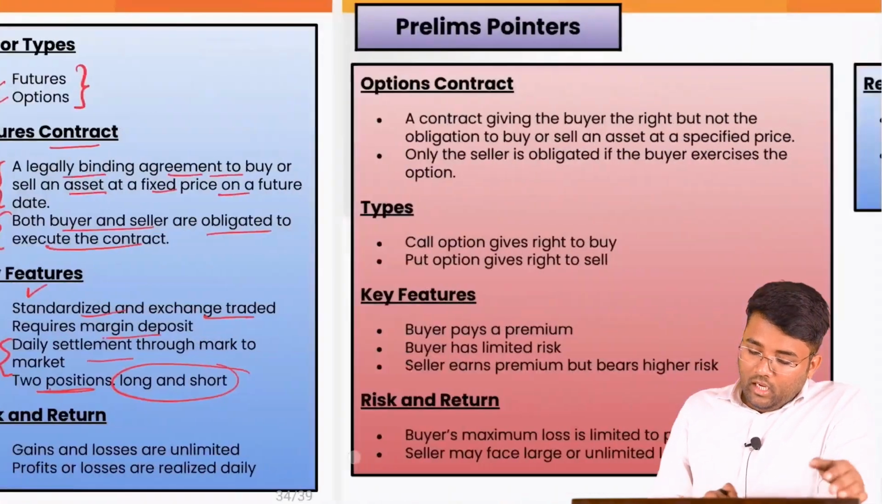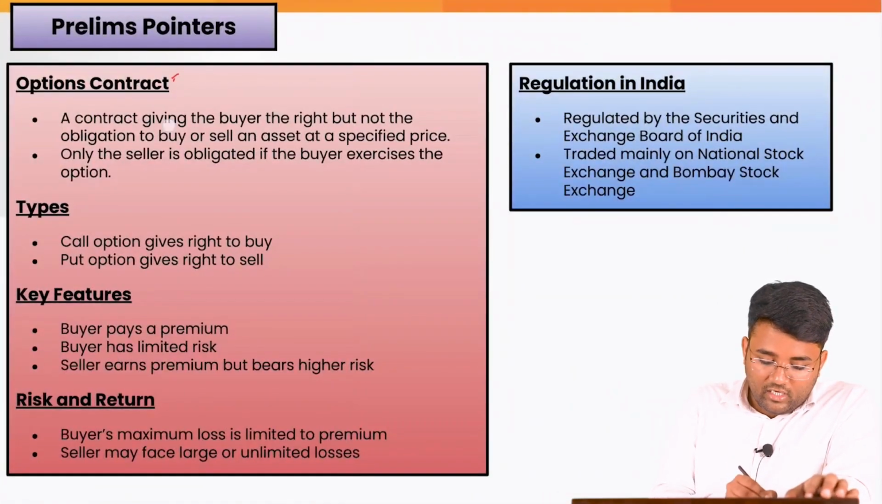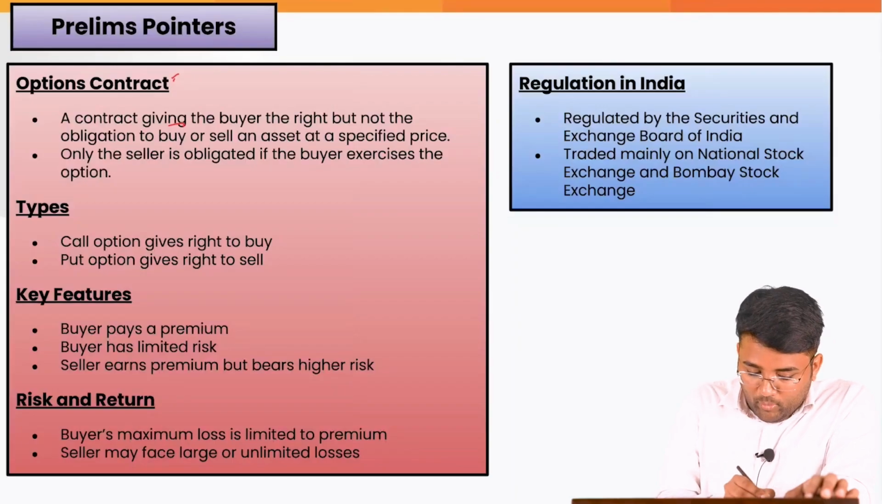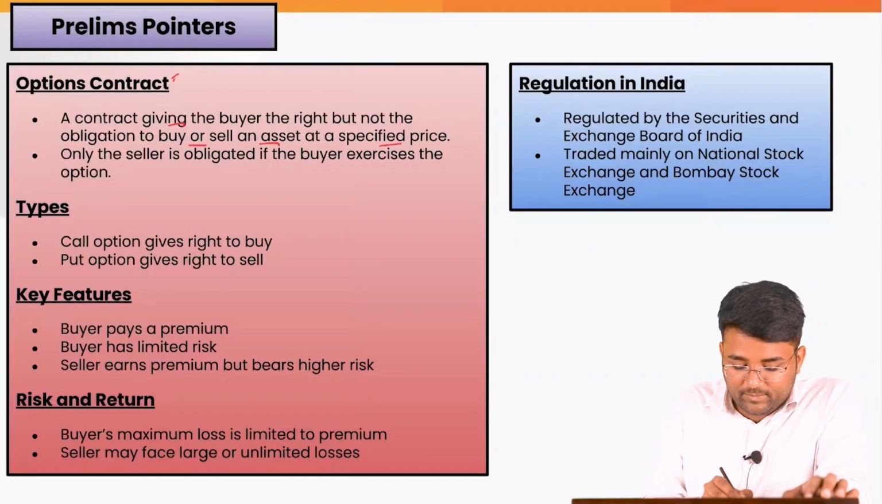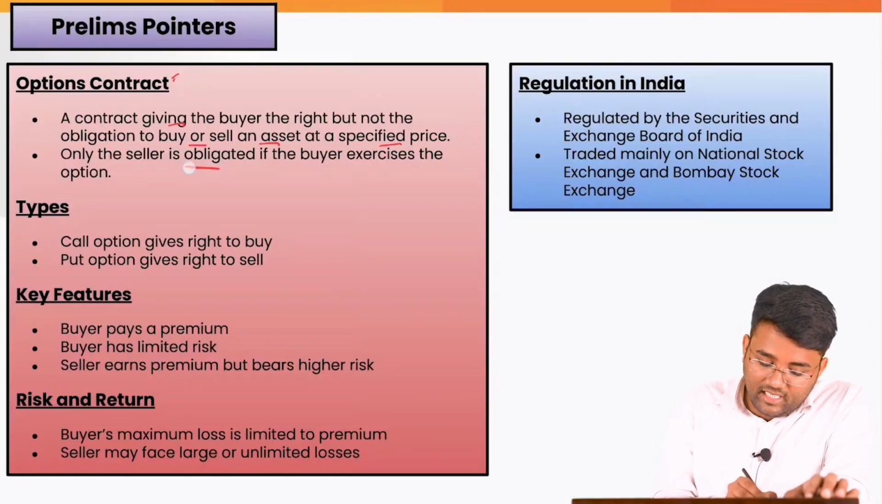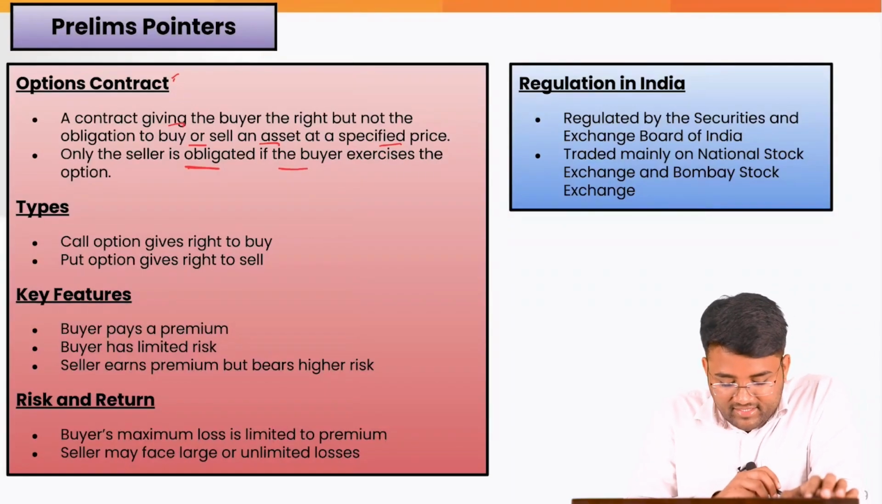The risk and returns associated with this is that gains and losses are unlimited and profit and loss are realized daily. And then options contract, a contract giving the buyer the right but not the obligation to buy or sell an asset at a specified price. Only the seller is obligated if the buyer exercises the option.